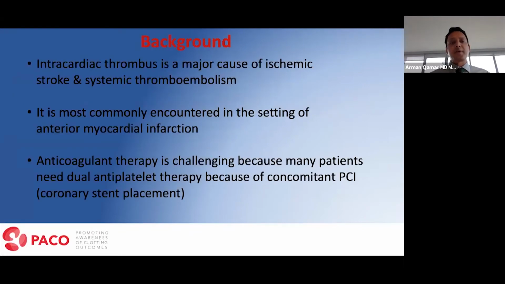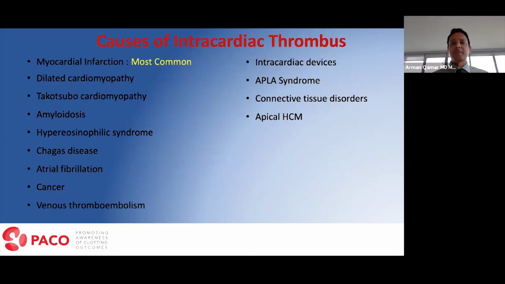So, as a background on this topic, intracardiac thrombus is a major cause of ischemic stroke and systemic thromboembolism. It is most commonly encountered in patients presenting with anterior myocardial infarction. Now, anticoagulant therapy, the standard of care treatment for intracardiac thrombus, is challenging because many of these patients also need dual antiplatelet therapy because of concomitant PCI, which included coronary stent placement.